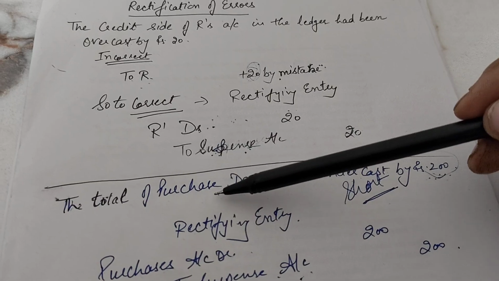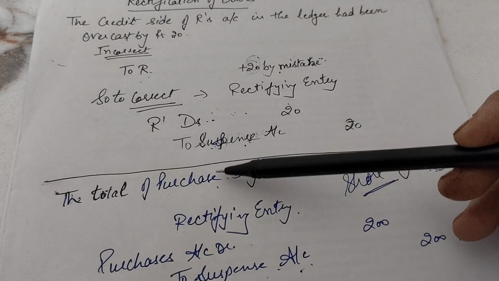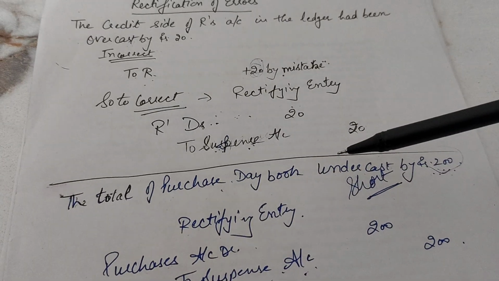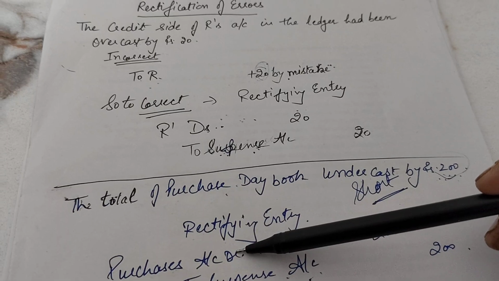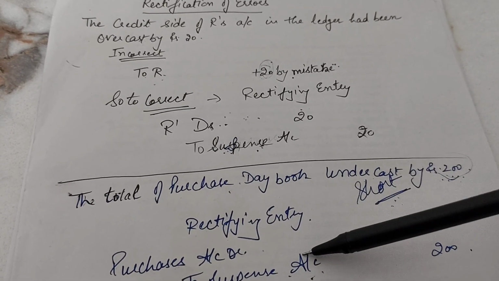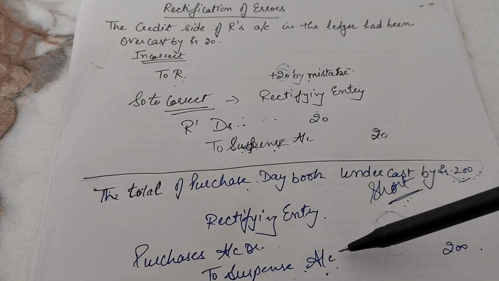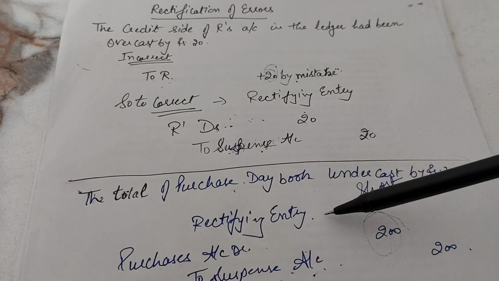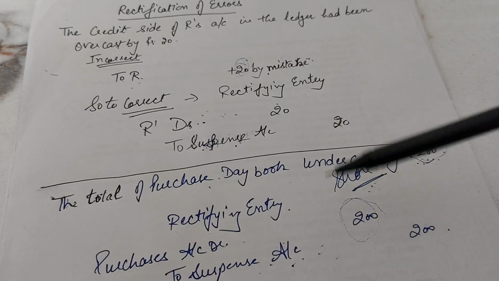Now here the purchase day book was undercast. Purchase book is carrying which sort of balance? A debit balance. Now if it was undercast, to make it correct, it should again be debited with the difference amount and the reciprocal to the suspense. So you have to justify what kind of account it is, what kind of balance it carries.